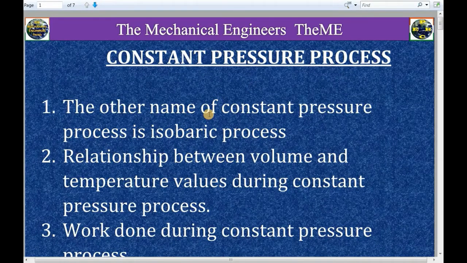Today's topic is engineering thermodynamics. So in engineering thermodynamics, I'll be explaining a concept from the chapter First Law of Thermodynamics. The name of the concept is constant pressure process.